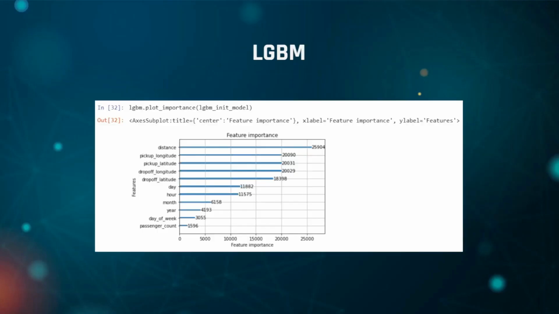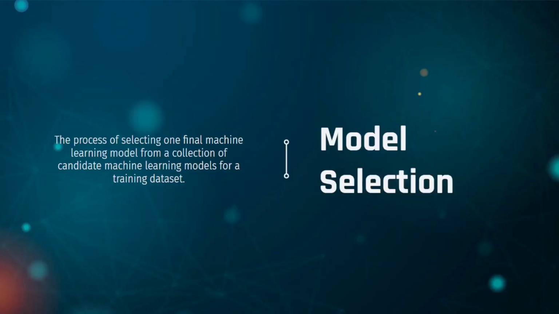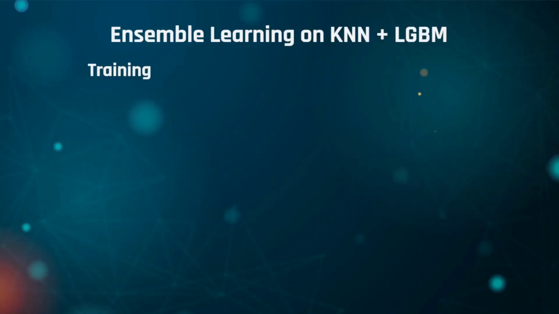We then plot the feature importance chart to deduce the important features. We have identified distance to be one of the more important features, and it should help us to train a more accurate model. After comparing both models, we have selected our final model to train our dataset. We have decided to use both the KNN model and LGBM model.